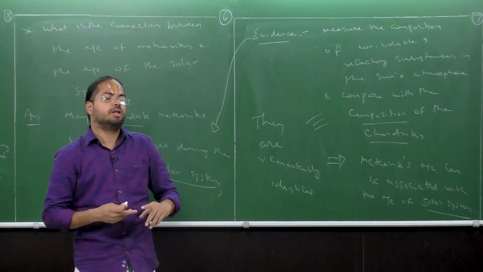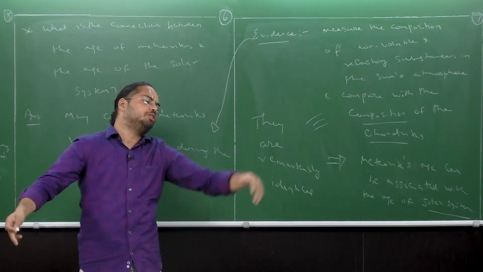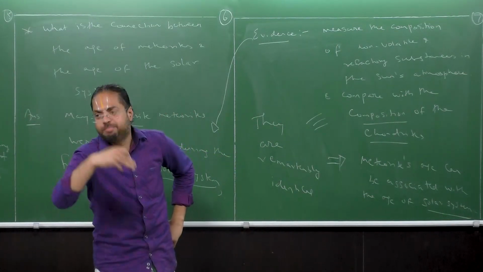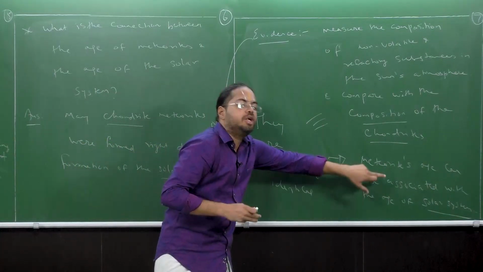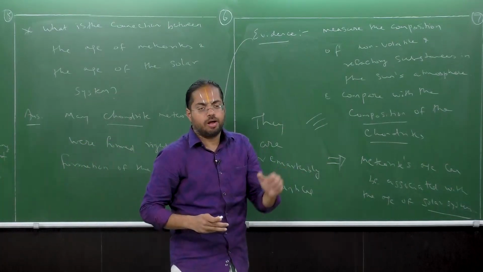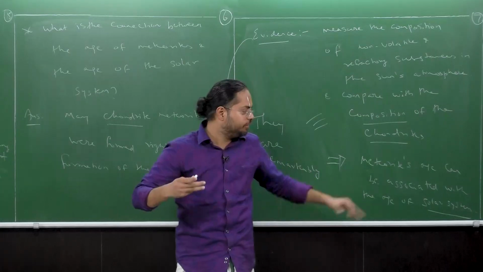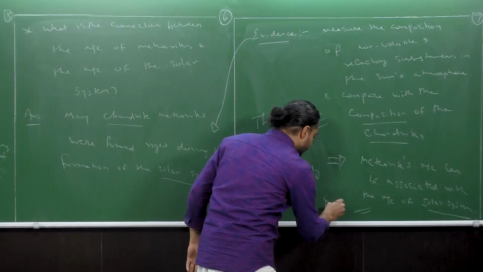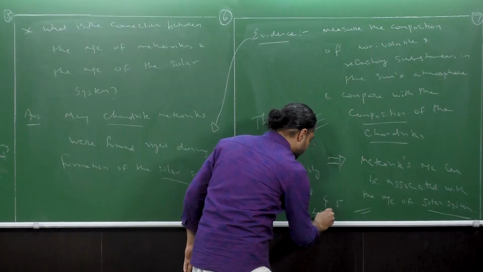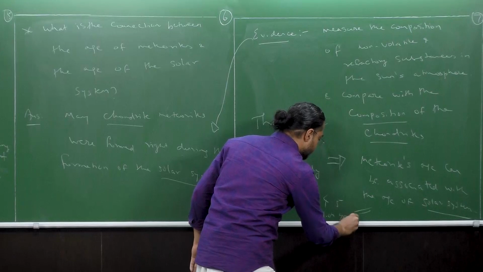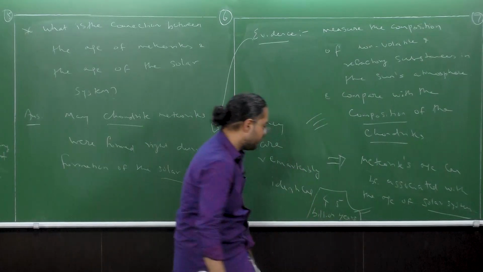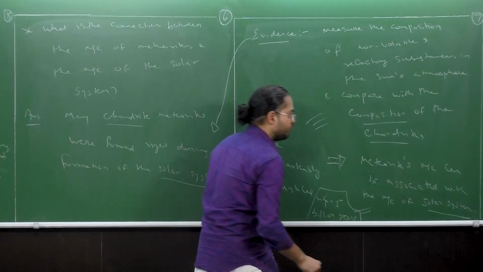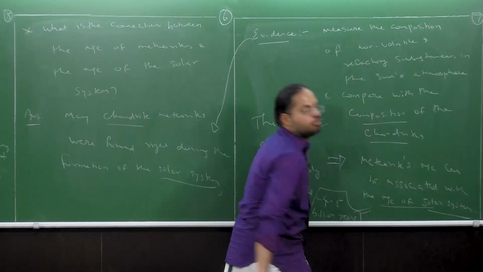So now therefore, what is the age of the oldest meteorite we just saw? It is roughly 4.5 into 10 to the power 9 years, or 4.5 billion years, right? So therefore, the age of the solar system is also known. In fact, scientists are pretty confident in this, that the age of the solar system is approximately 4.5 billion years. So what I've written here is 4.5 billion years.